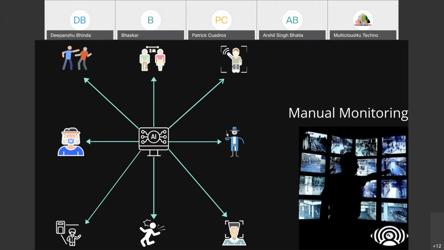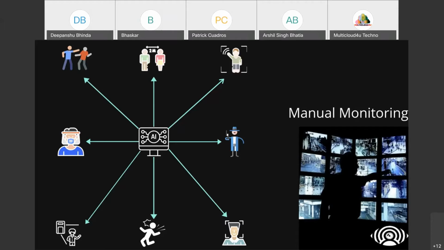Another is mask and non-mask detection. It can also be automated through machine learning and deep learning models. Another is weapon detection. If you wanted to detect a weapon, that can also be automated through deep learning models. So AI tools can also help in providing security for this purpose.